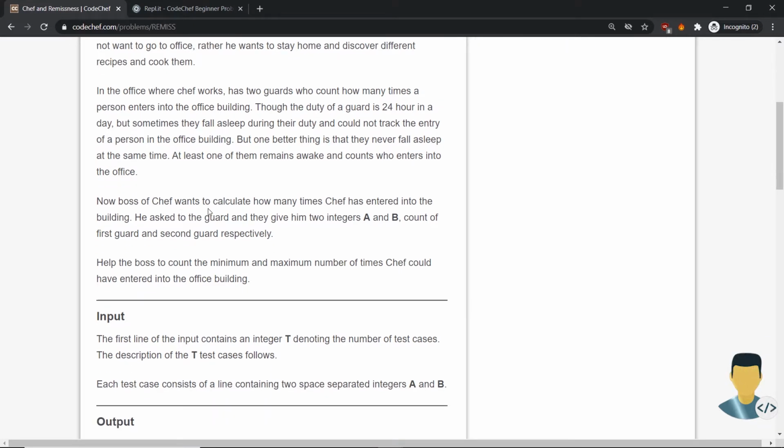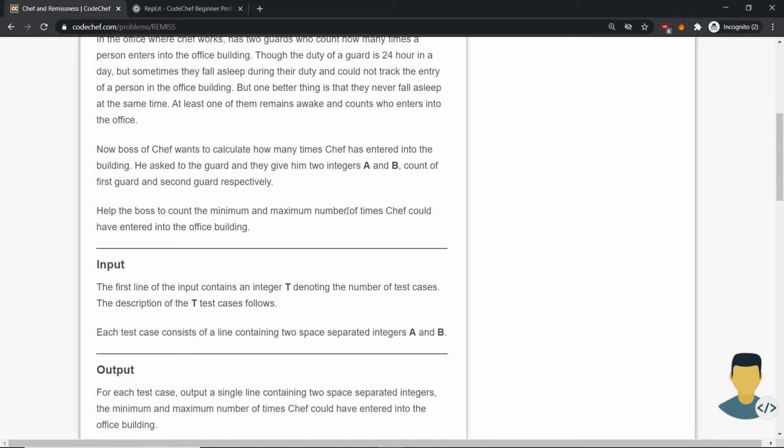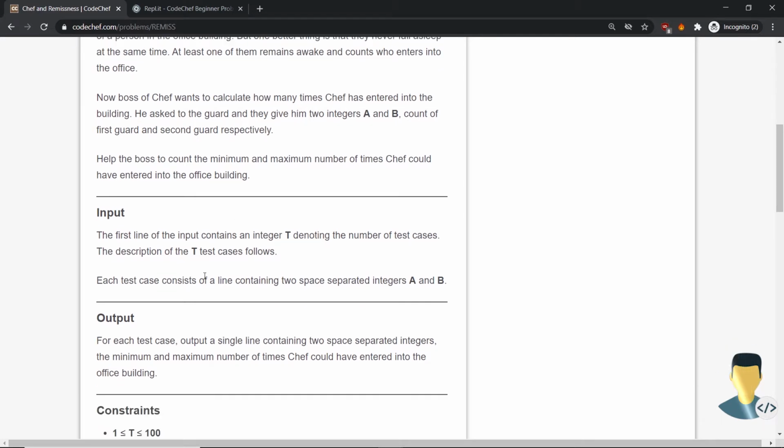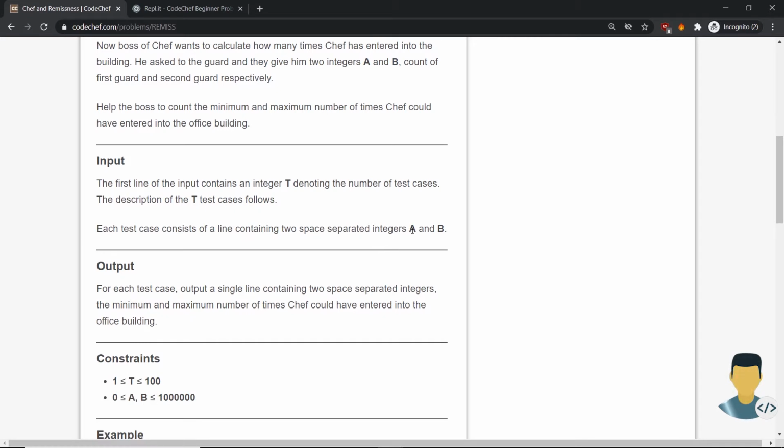Now the boss of the chef wants to calculate how many times the chef has entered into the building. He asks the guards and they give him two integers a and b, the count of the first guard and the count of the second guard respectively. Help the boss to count the minimum and maximum number of times the chef could have entered into the office building. The first line is the number of test cases, and the next lines are the given integers from the guards to the boss of the chef, a and b.